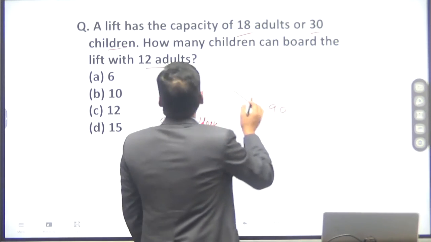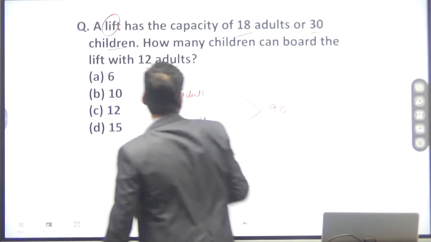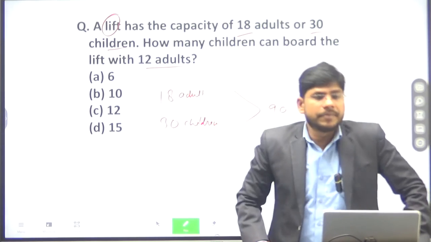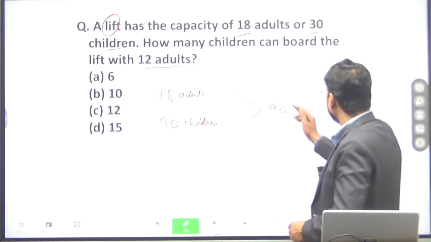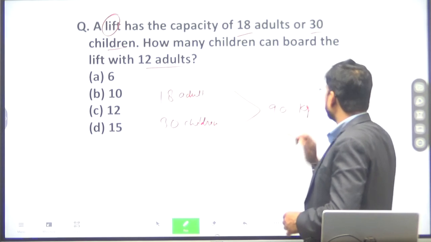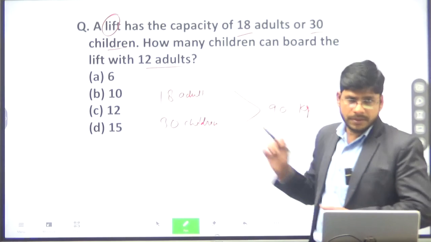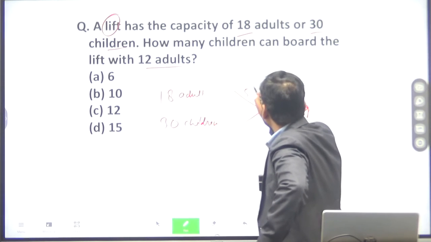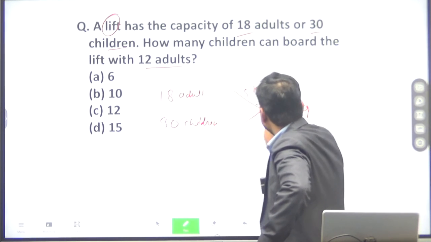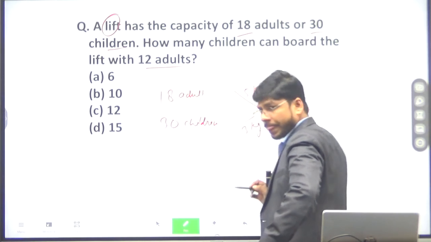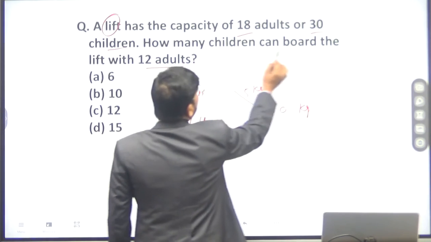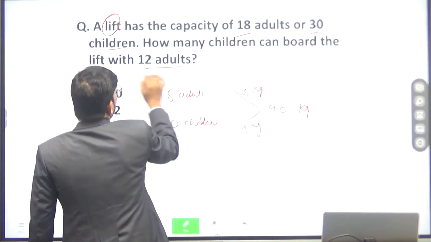Now, we are talking about a lift, so the capacity of the lift will be measured in kg. So the total LCM will be 90 kg, the capacity of the lift. Now, 18 adults at 5 kg each and 30 children at 3 kg each. We have to find out how many children can board the lift with 12 adults.